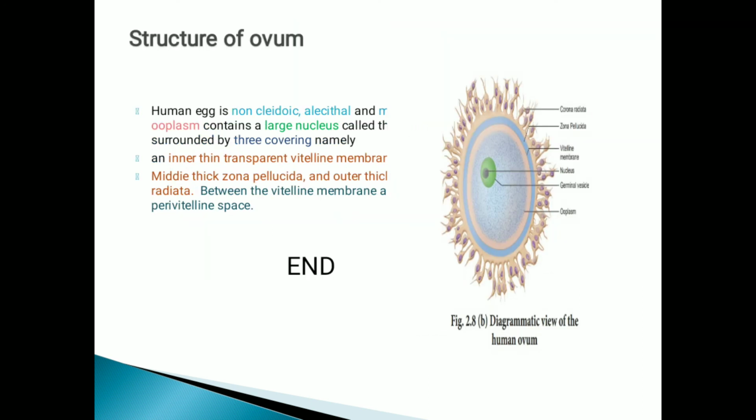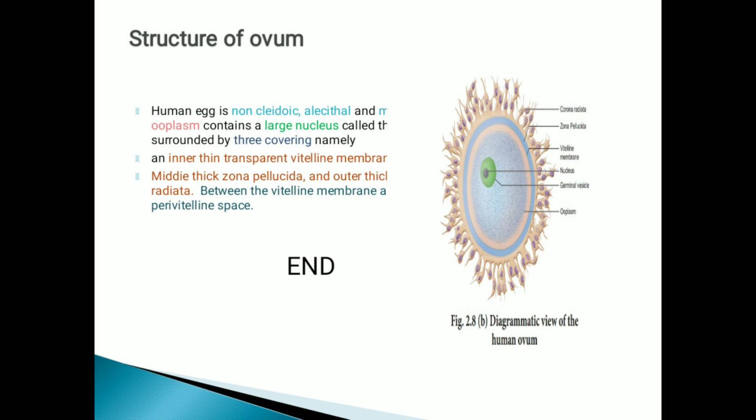Structure of the ovum. The human egg is non-cleidoic, alecithal and microscopic in nature. Non-cleidoic means it is not surrounded by a calcareous shell. Alecithal means yolk is absent. The ovum cytoplasm is known as the ooplasm. It contains a large nucleus, known as the germinal vesicle.